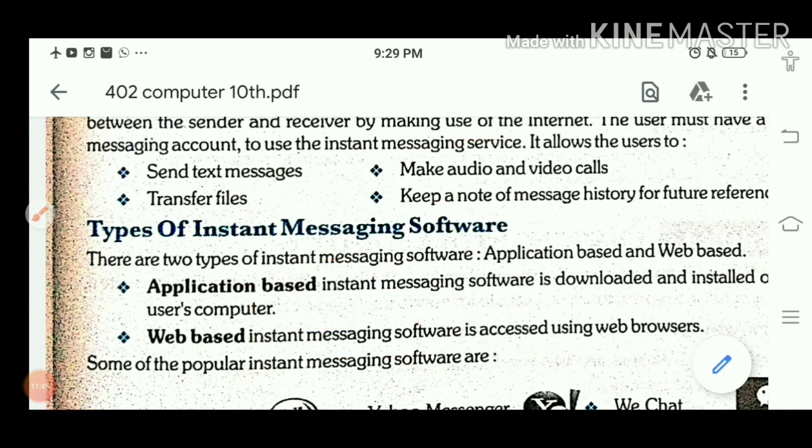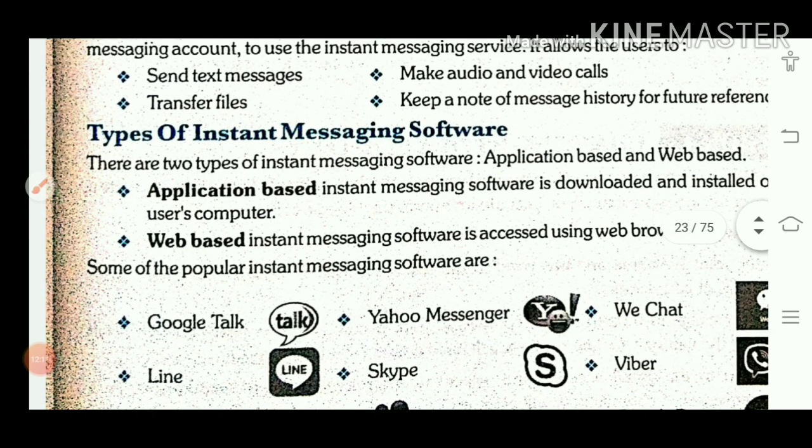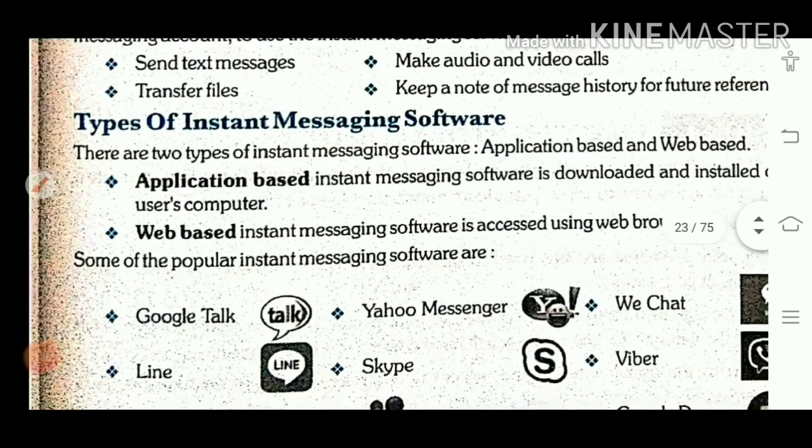So what is the difference between application based and web based? Application based instant messaging software means it must be downloaded on the user's phone. If you do not install it, we are not able to use these application based ones. Example is your WhatsApp, your Facebook. And the next one is web based. Web based means there is no need to download it. You will open the website and from there you can share your information and communicate with your friend. So the software is accessed using a web browser.